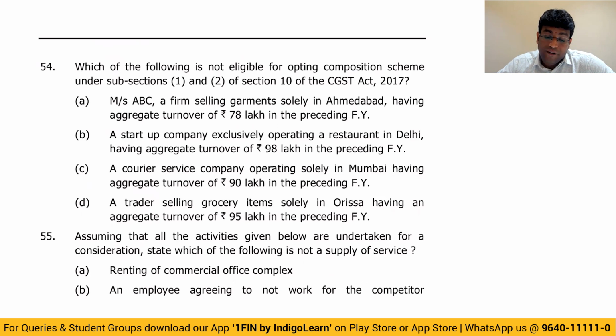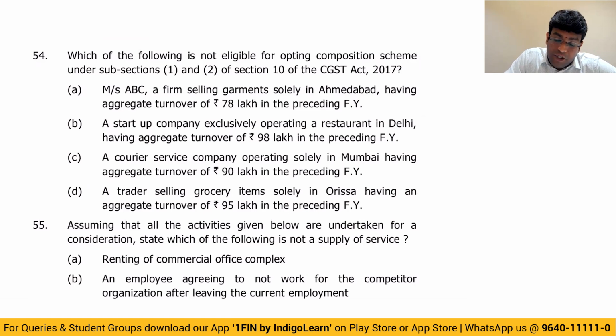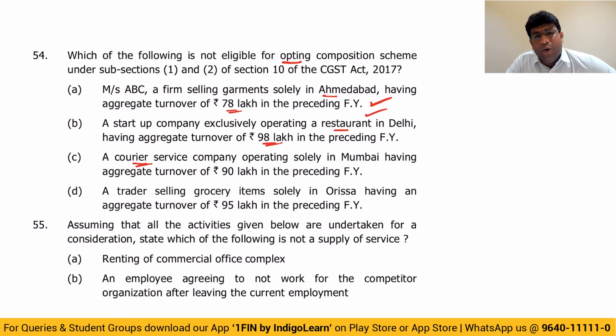Next question. Which of the following is not eligible for obtaining composition levy? ABC, a firm selling garments, that means trader, solely in Ahmedabad having turnover of 78 lakhs. You can take composition. Startup company, exclusive operating restaurant, take composition, 98 lakhs only. Courier company, how can courier company take composition? If they provide, they can take, provided turnover is not more than 50 lakhs. But here it is 90 lakhs. So they can't take composition. Trader selling grocery items solely in Odisha having 95 lakhs. They also can take composition. So who can't take is only courier service person.